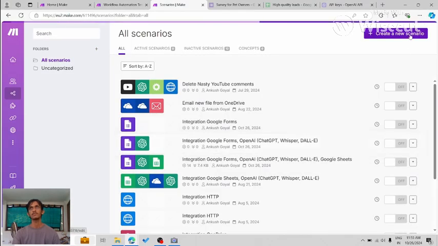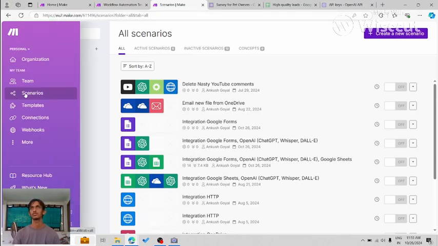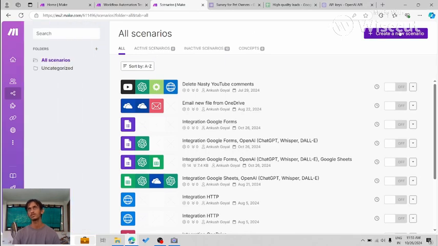So I'm going to create a new scenario on make.com. So what is a scenario? A scenario is basically an automation that you build for a particular task. Okay, so let's go ahead and create a new scenario. If you have not already signed up, then you have to sign up, and when you go to the scenarios, you will reach this page, and now I'm creating a new scenario.